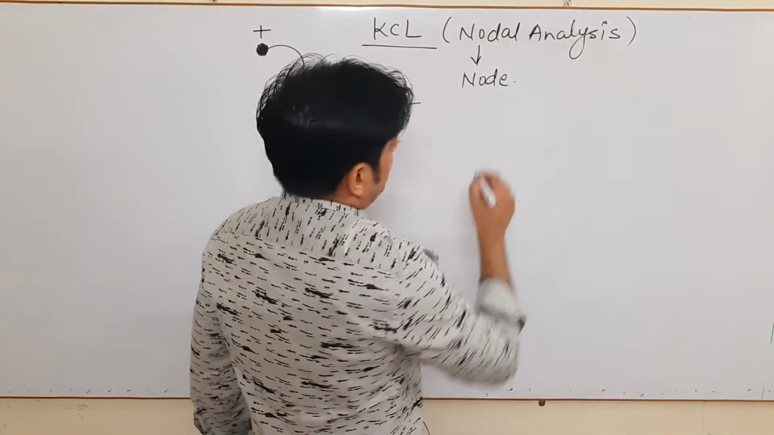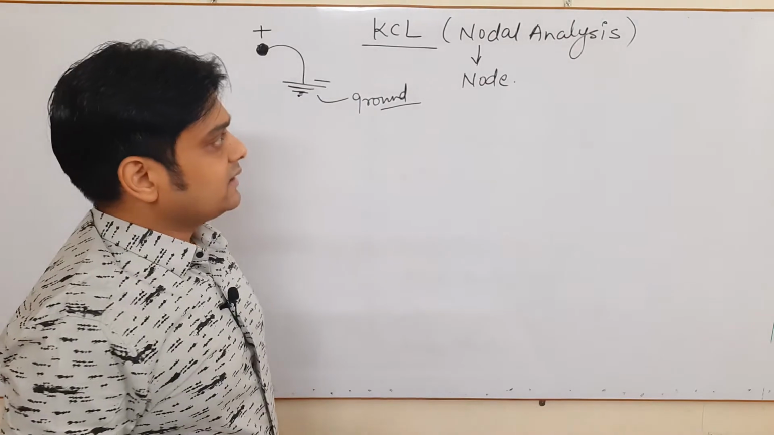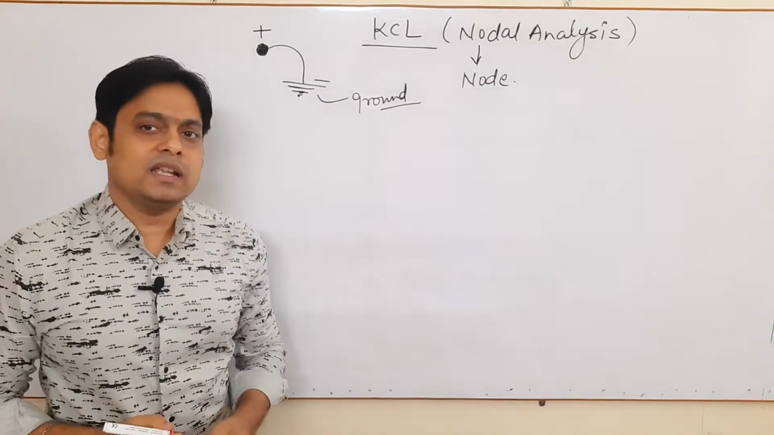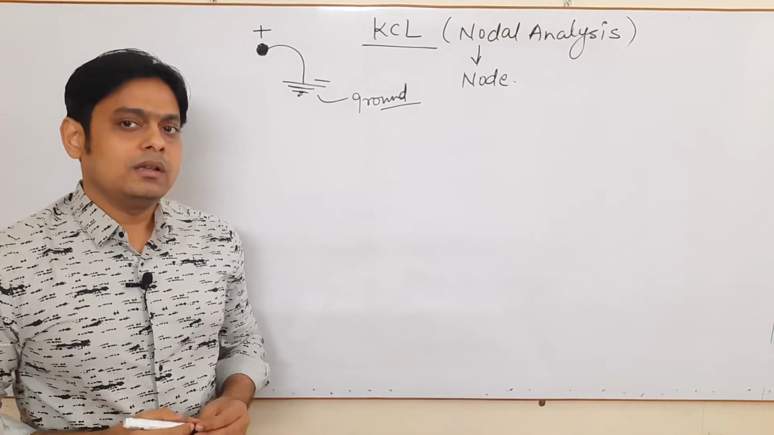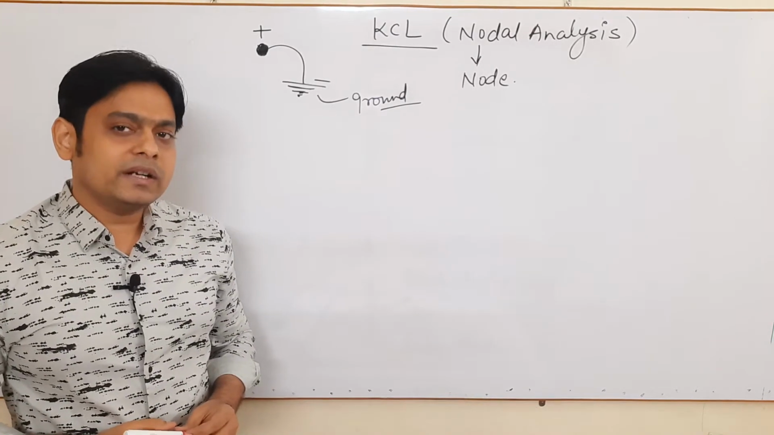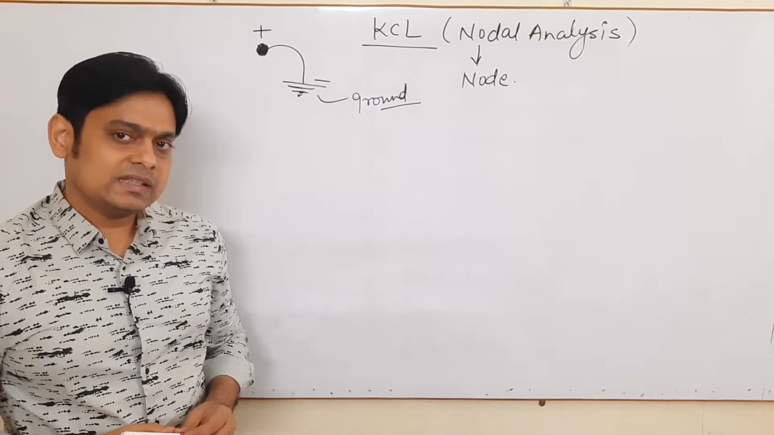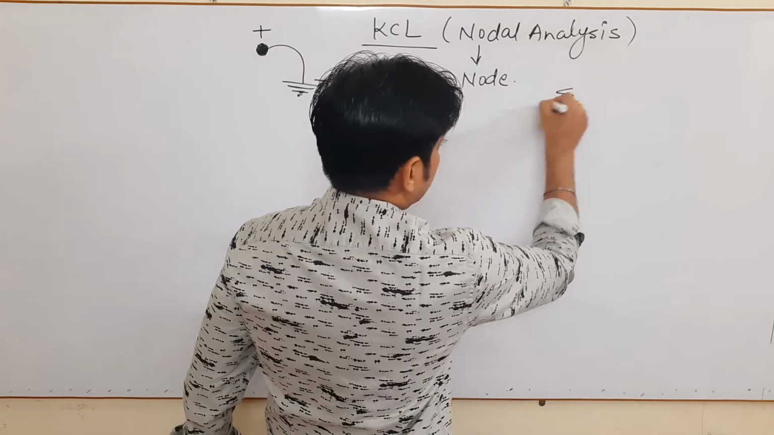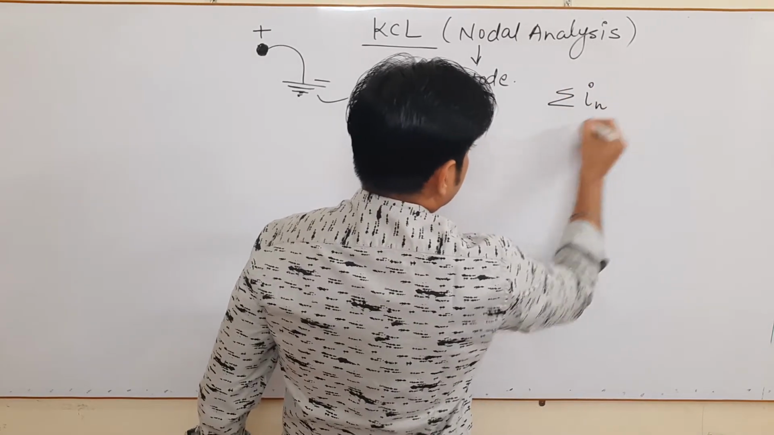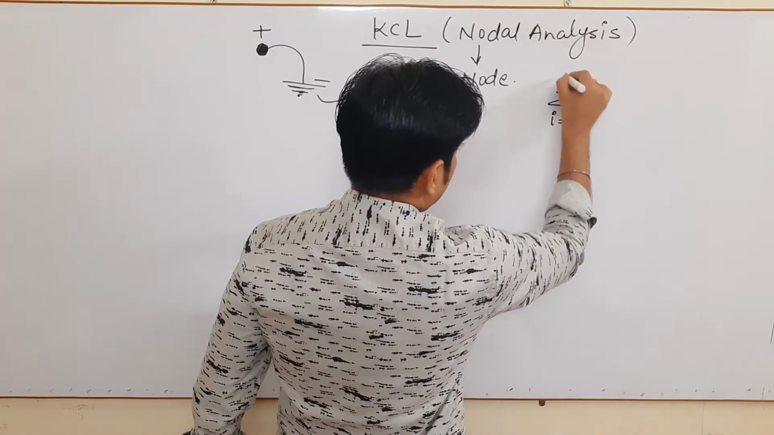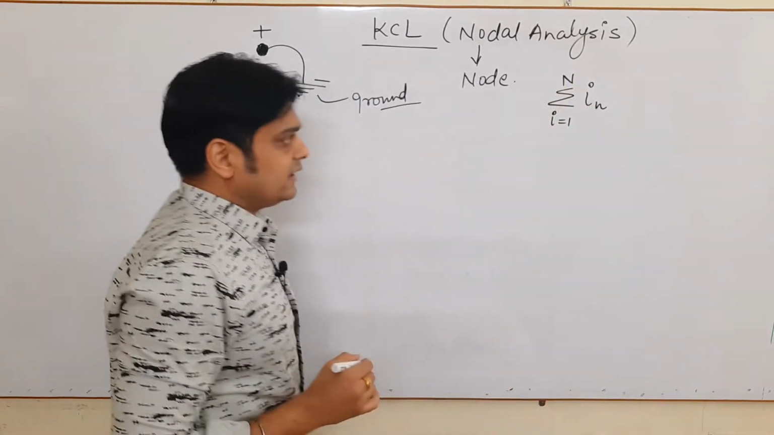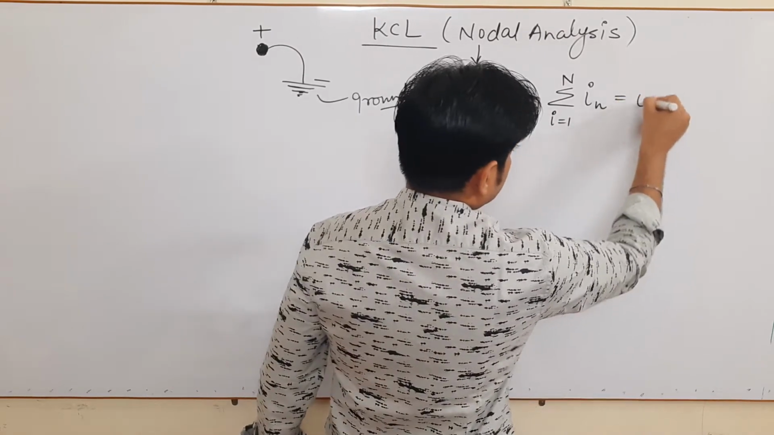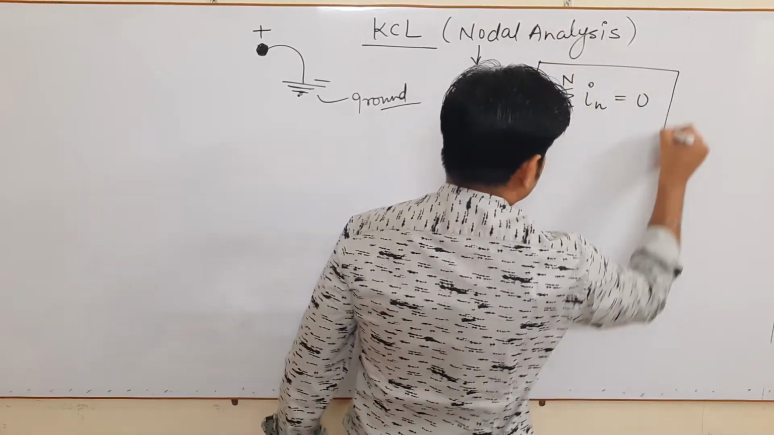Now when we come to nodal analysis, the statement of KCL: KCL states that the algebraic sum of currents at any node is 0. Very important thing, the algebraic sum of current. If I specifically write this statement, then summation of I, n equal to 1 to N, is 0. Very important equation.